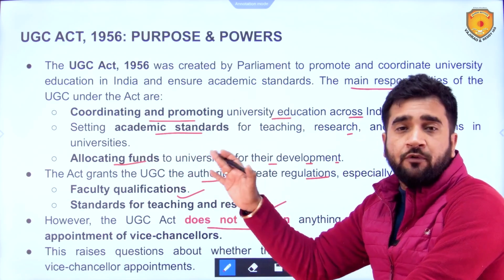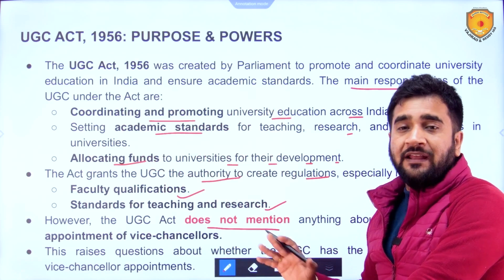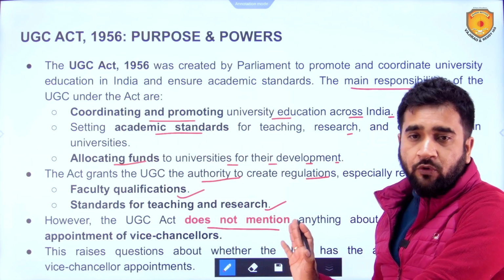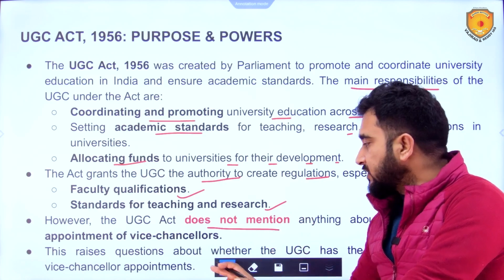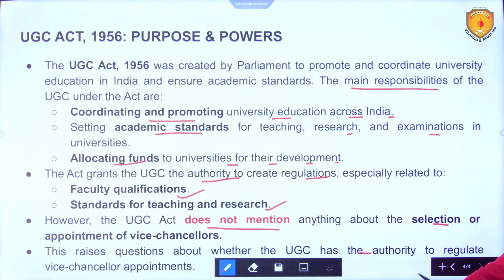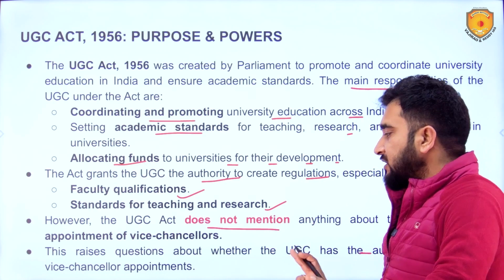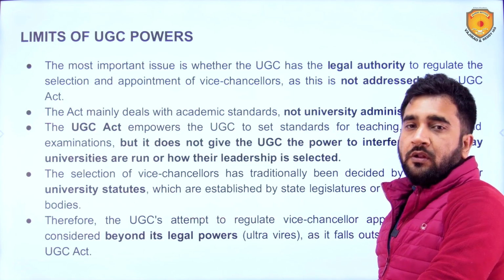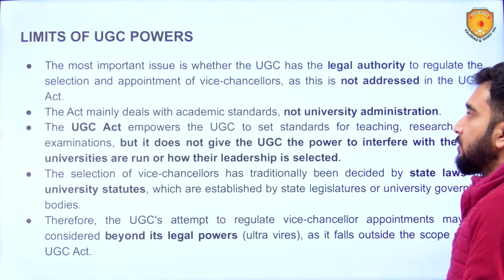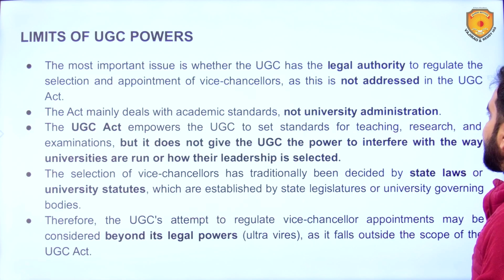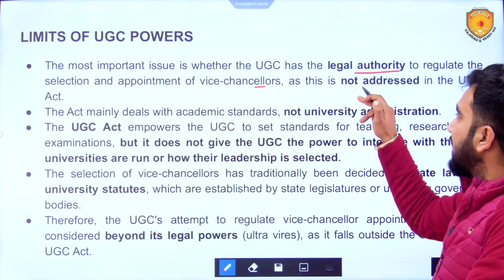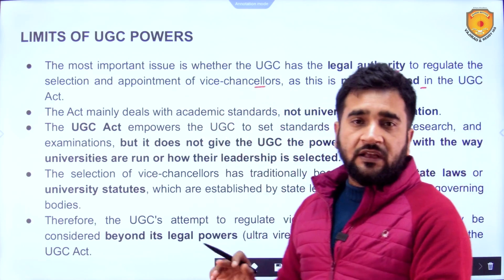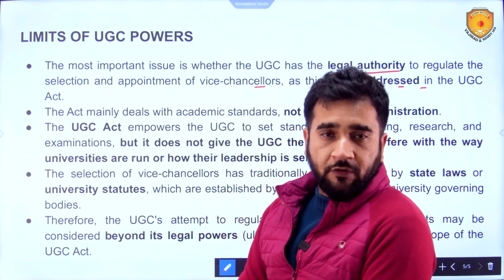Those regulations were brought as per the Act, but in the bare Act, it is not mentioned about the appointment of vice chancellors. Now, this raises questions about whether the UGC has the authority to regulate vice chancellor appointments or not. The limits of UGC powers. The most important issue is whether UGC has the legal authority to regulate selection and appointment of vice chancellors, as this is not addressed in the UGC Act. This is also being highlighted by the state governments.